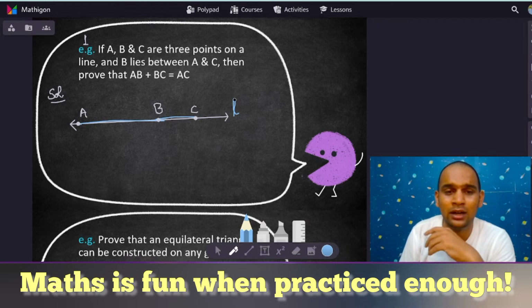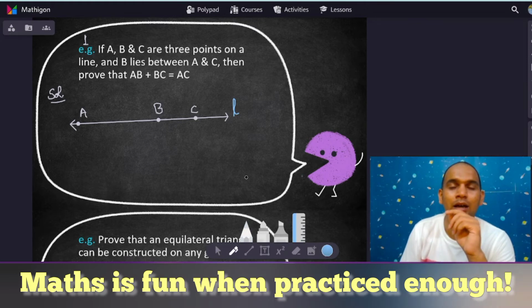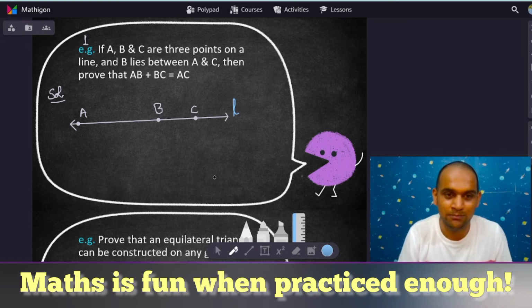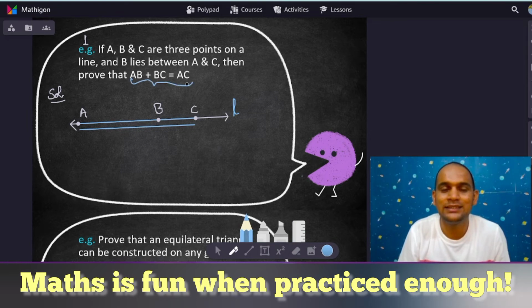Now, you can also try to use the overlapping axiom, where we discuss that things which coincide with each other are equal. So you can bring in the line AB, you can bring in the line BC, and when you observe AB and BC are overlapping or coinciding with each other, according to that axiom we can say that AB plus BC equals AC. I hope that makes sense. You can use both the axioms, but I'm very sure the second one which I told, the coinciding one, makes more sense. You can use any of those.